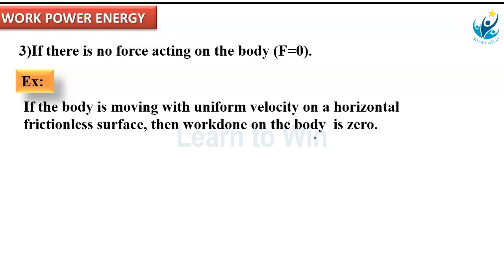So F is 0, then the work done becomes 0. On a frictionless surface, there is no frictional force either. On a smooth horizontal surface, a body moves with uniform velocity. Uniform velocity means acceleration 0, and F equal to ma means force is also 0. Then we say no work done on that body.